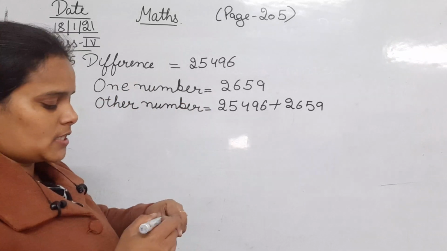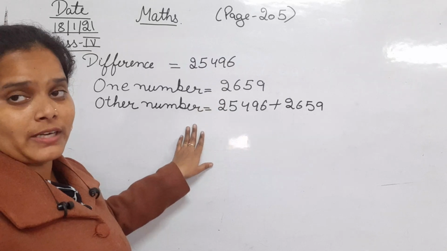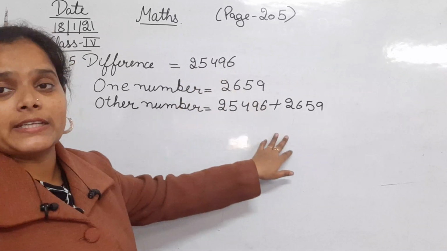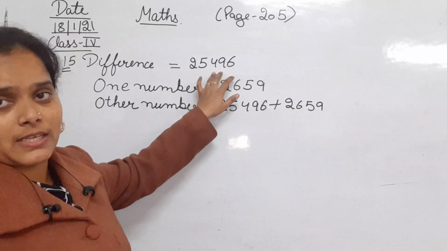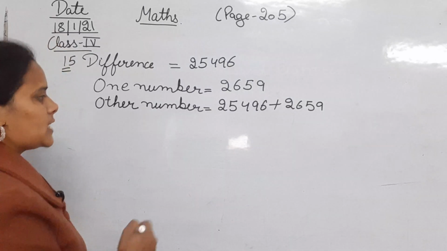Okay, so this is the difference between two numbers and one number is this, and we have to find the other number. So that means if we subtract these two, we will get the number from which, after subtracting this, we got this. Okay, so first of all we will just add them both. So let's add it.